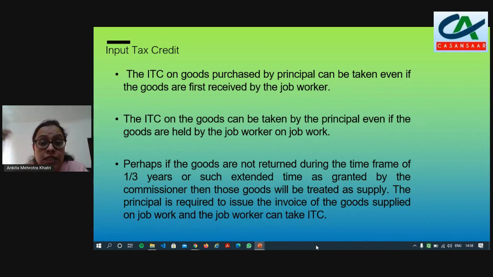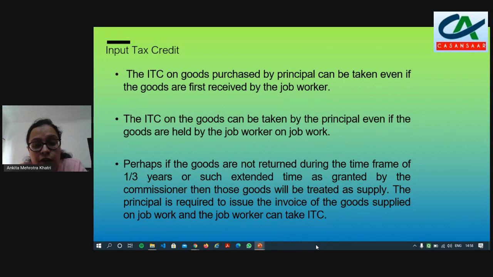If the inputs, capital goods or semi-finished goods given to the job worker are not returned within the time frame of 1 year or 3 years, then these goods transferred to the job worker will be treated as a supply, and the principal is required to issue a tax invoice for these goods. As discussed in the previous slide, the commissioner has the power to extend this period of 1 year or 3 years.